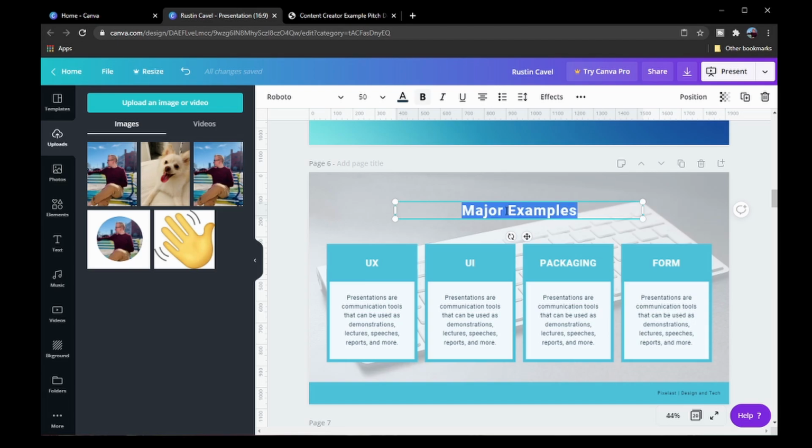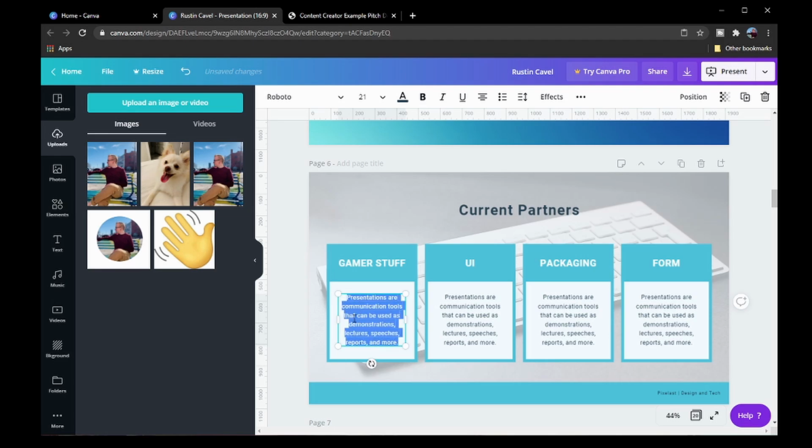I liked this one. Let's say that you are approaching a larger company for a full-on sponsorship, but let's say that you have a couple of deals with other brands and you want to display the partners that you work with. So let's say that brand A that you work with is gamer stuff. And then in this box, we can include things like how long you've worked with them, what your value proposition is to them. So if it's simply an activation or a campaign based on uplift or exposure, you can always include that here with how long that you've worked with them. And again, this builds credibility, of course, based on who you're working with in the industry, and might help you land bigger contracts and bigger sponsorships through it.